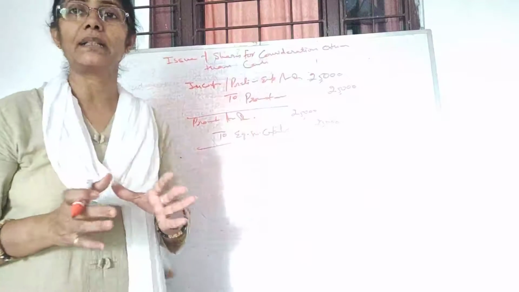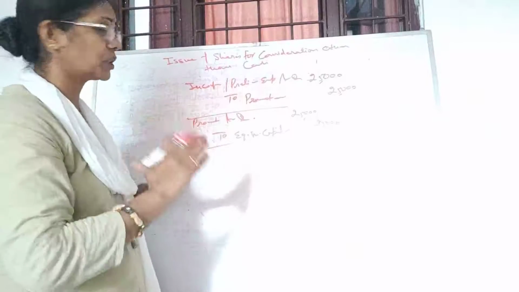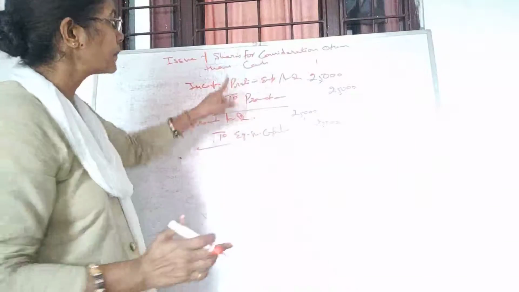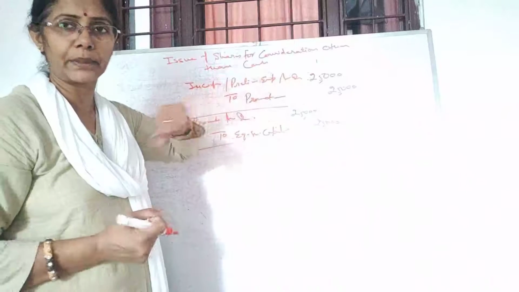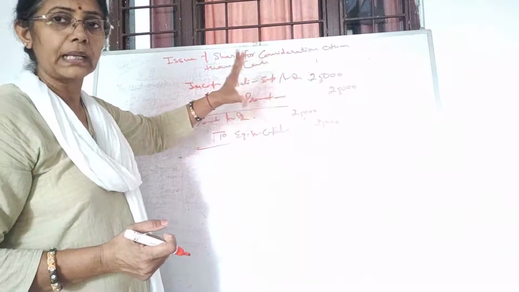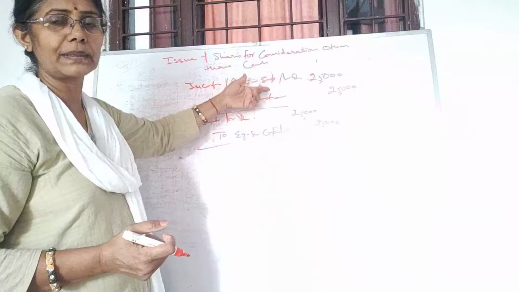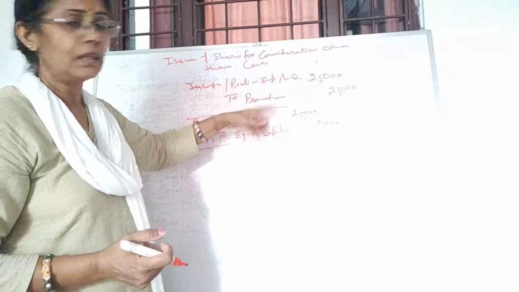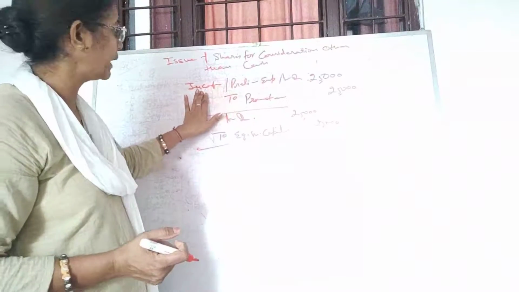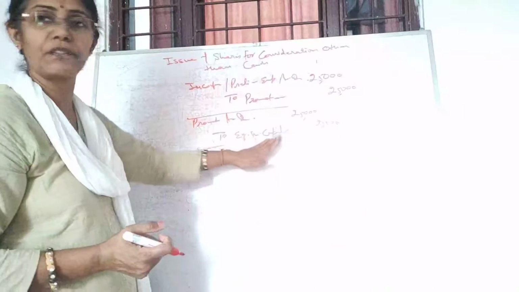All right. So that way we issue. We must know that when we issue the shares to the promoter, these are your incorporation expenses or preliminary expenses, which we have to debit, because expenses are debited. When you pay expenses, it is expenses account debit to cash. If it is not in cash and you are giving shares, then it is expenses account debit to equity share capital. So this is the name of the expenses. All right, to promoters, and promoters to equity share capital.